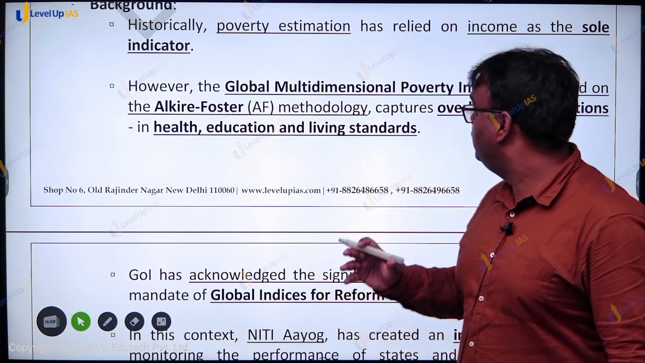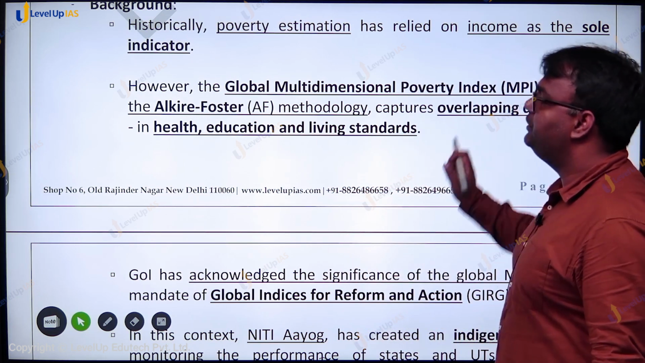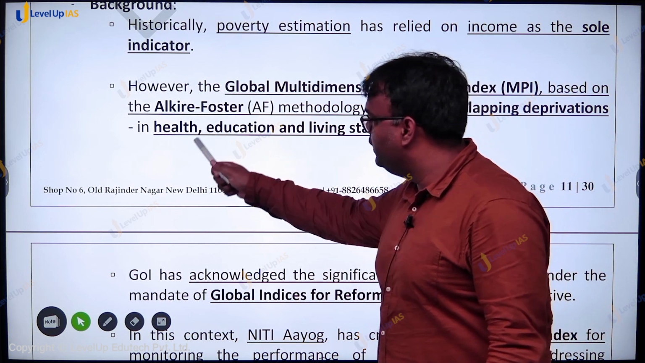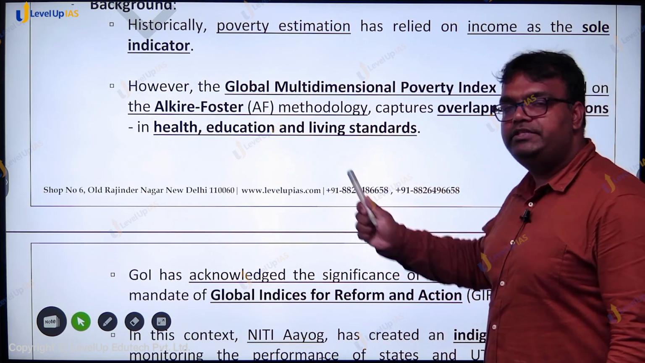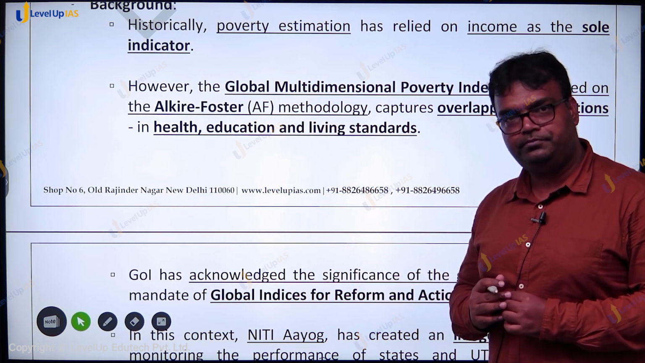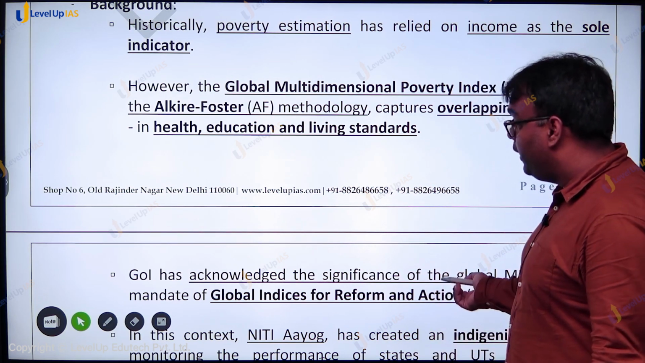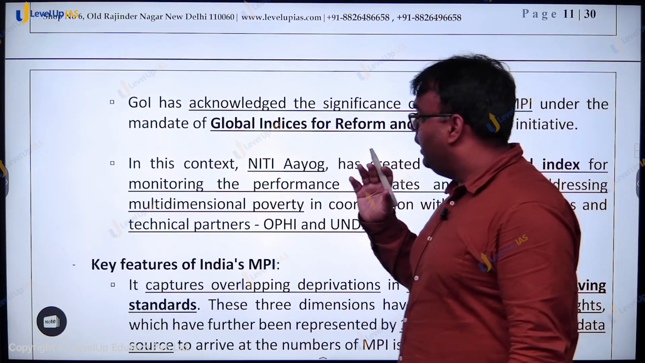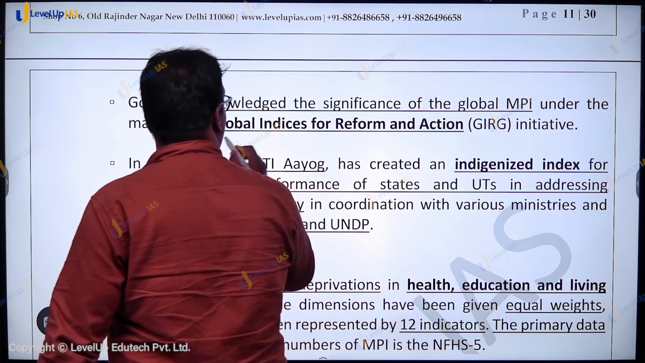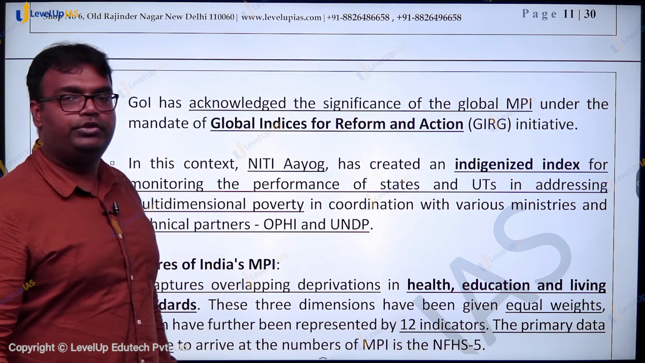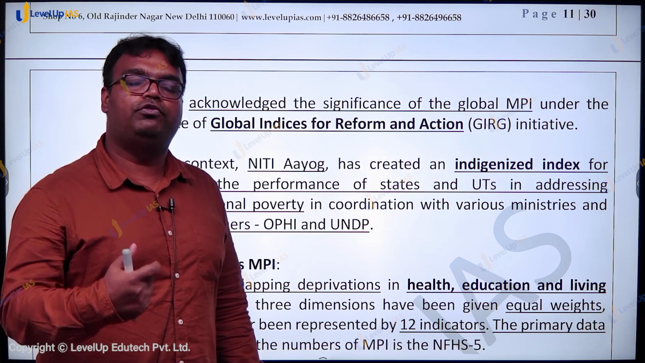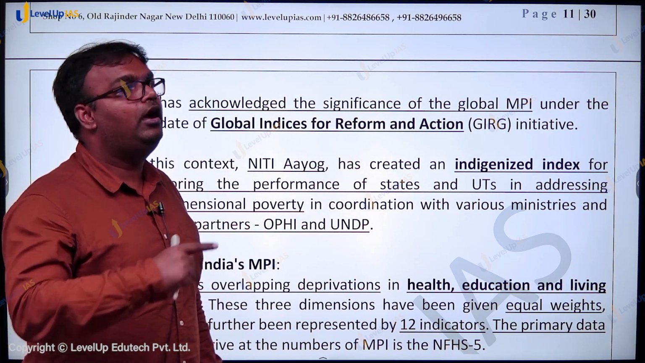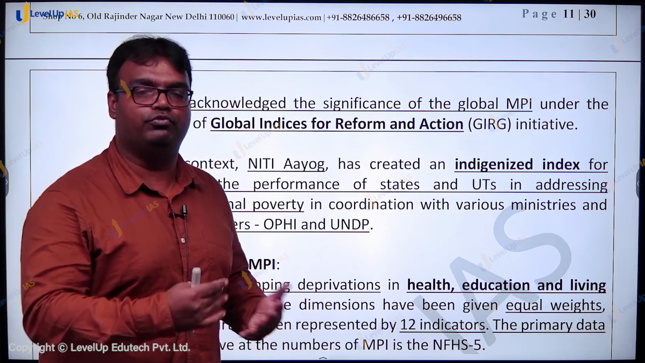It uses overlapping deprivations not only on the basis of income but on the basis of health, education and living standard capabilities. India acknowledges the significance of the global multidimensional poverty index under the mandate of Global Indices for Reform and Action. So India has an initiative, Global Indices for Reform and Action, through which it is trying to ensure that our performance in global indices improves.